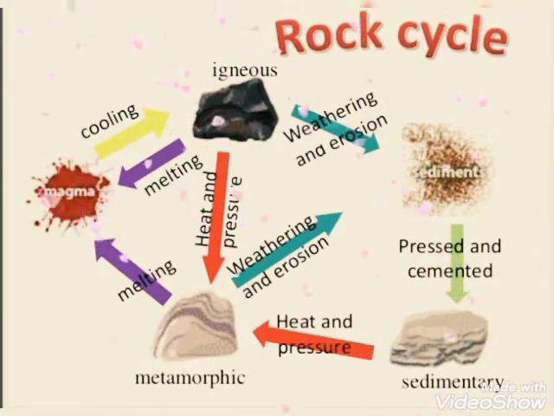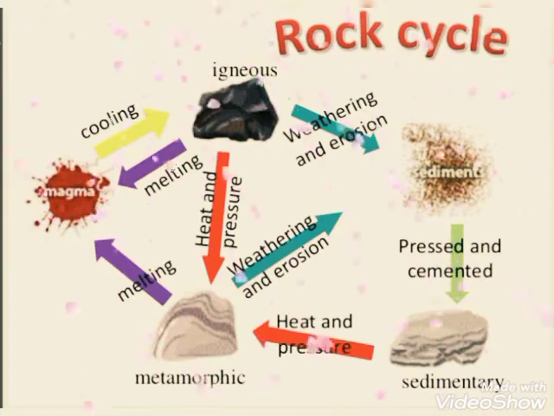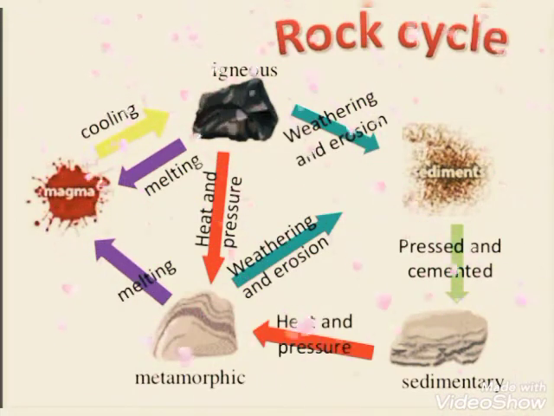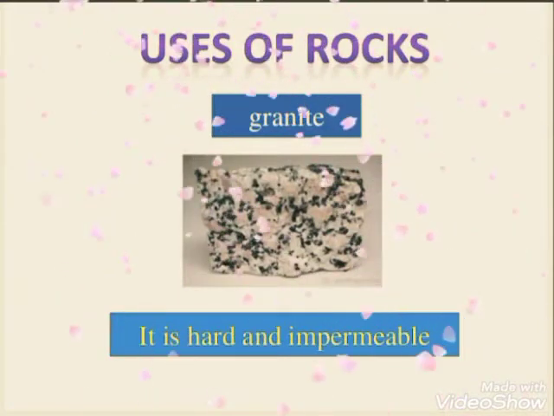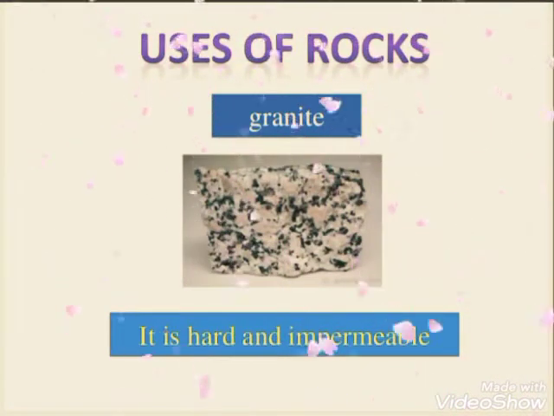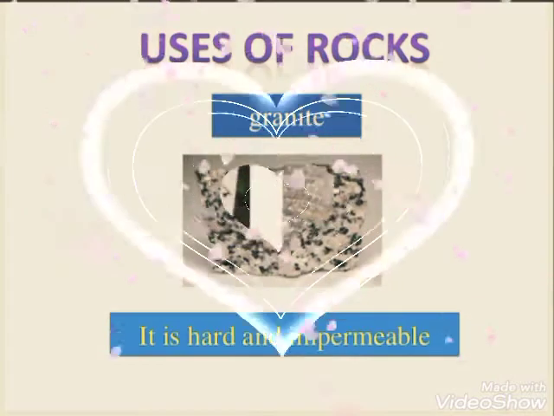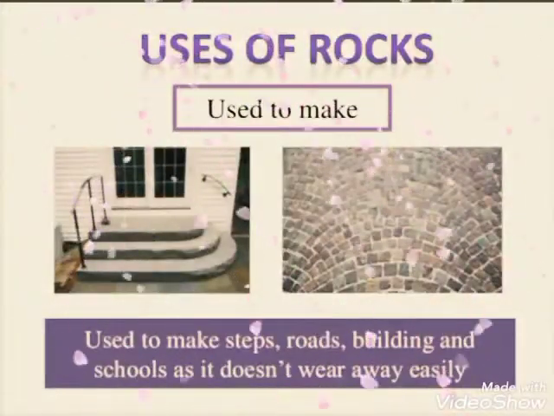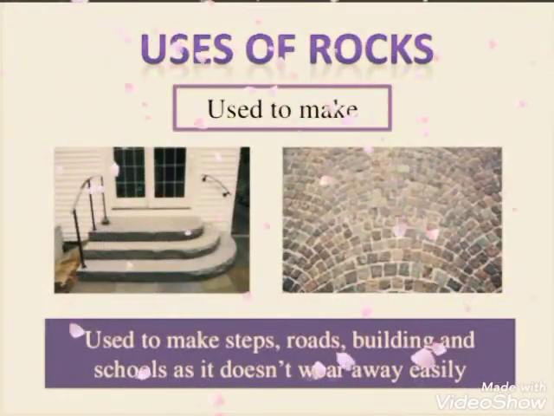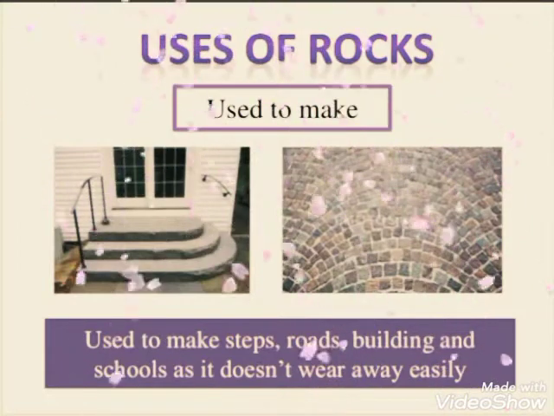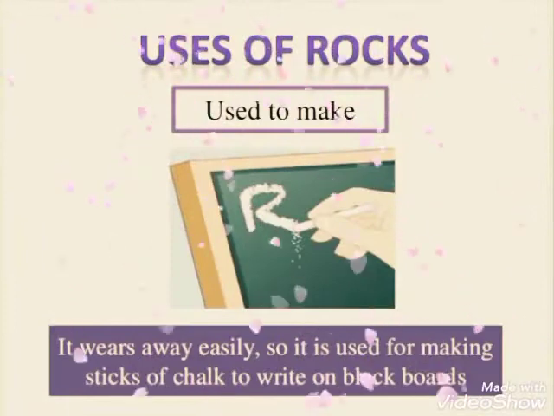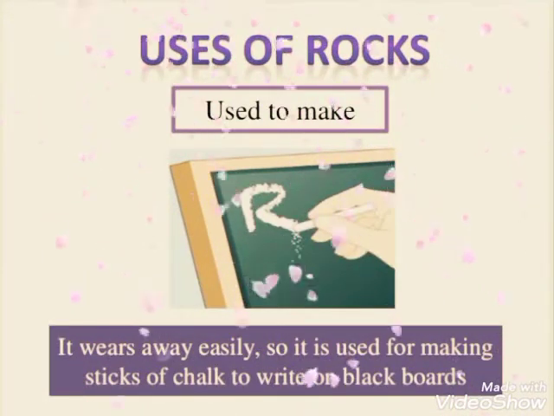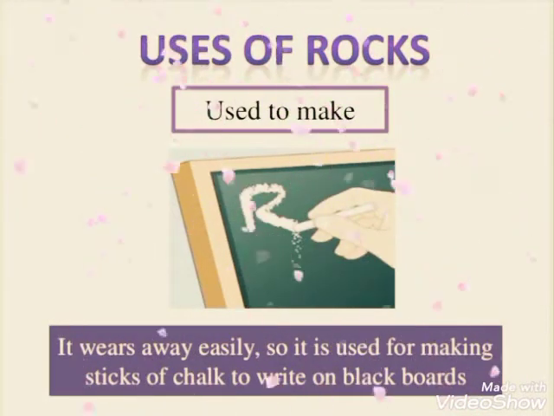Next, weather or a river will slowly break up these rocks into small pieces. Small pieces settle at the bottom and harden over years. It is hard and impermeable, and this is used to build roads, buildings, and schools, as it doesn't wear away easily. So it is used for making sticks and chalk to write on the blackboard.